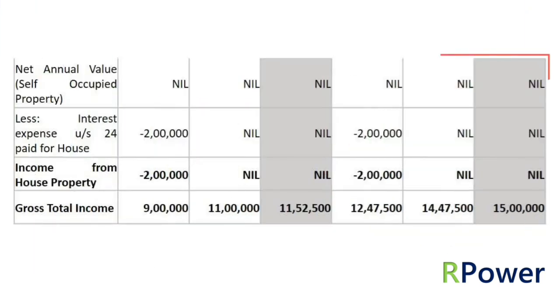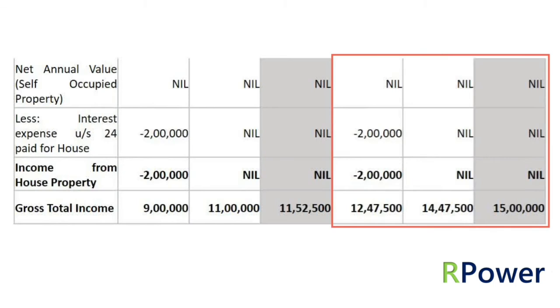Coming to income under the head house property, loss of 2 lakhs will be set off in case of scenario 1, reducing gross total income to 12,47,500. Whereas in other 2 scenarios, gross total income would remain to be income under the head salary, that is 14,47,500 and 15 lakhs respectively.